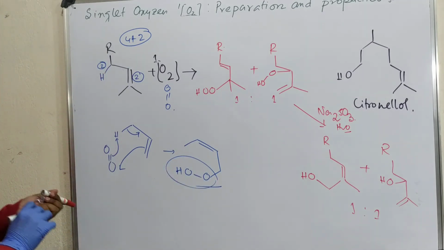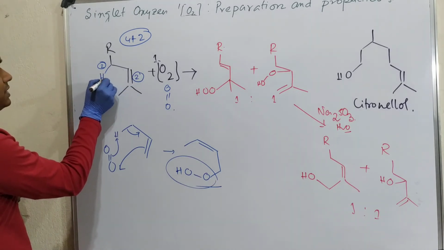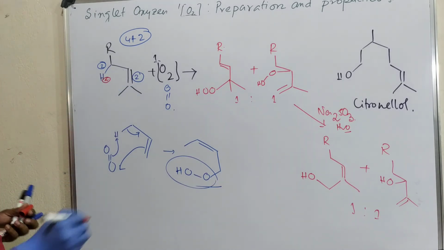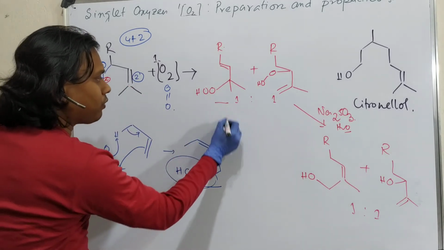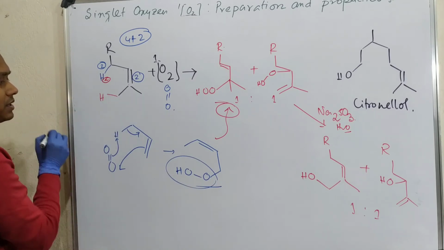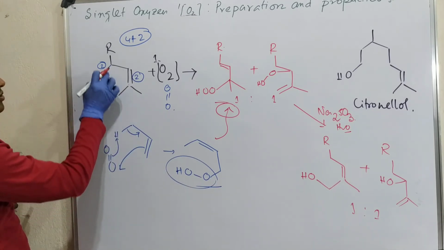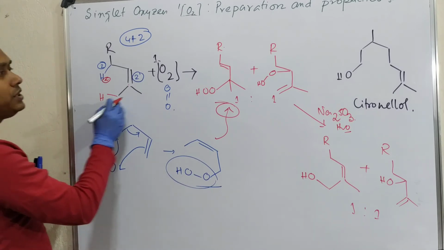And now look at the example. In this case, if you follow this, for example, this is HA. If this is abstracted, then the hydrogen is expected to attach here. So following this, we get this one. Second, if this hydrogen is abstracted, in a similar way, this is also an allylic hydrogen, then we get this one.